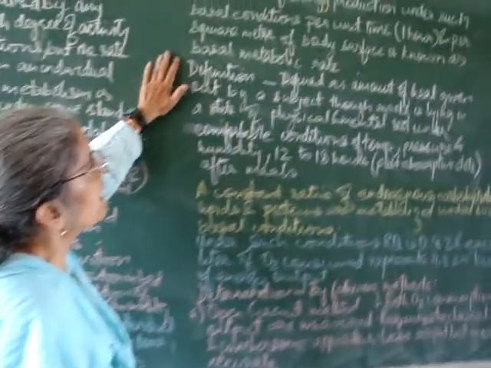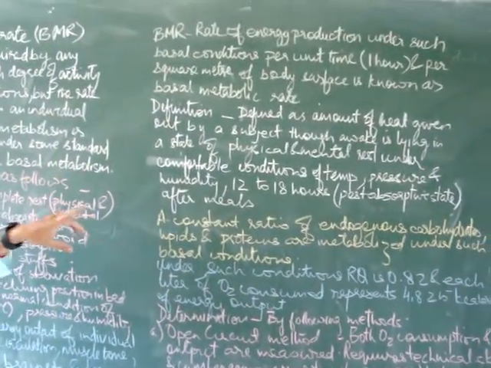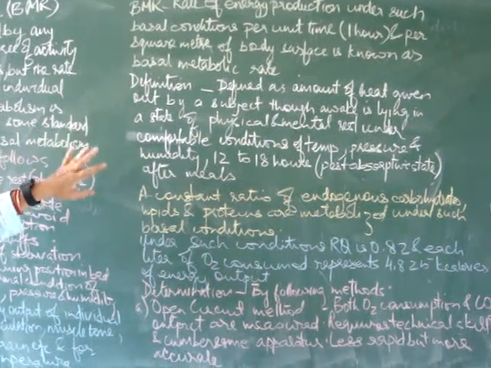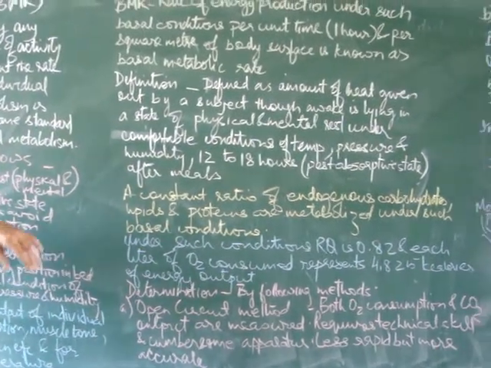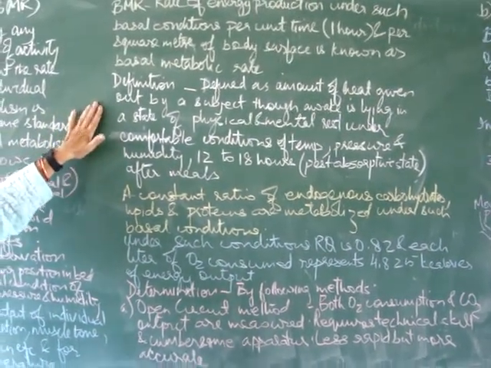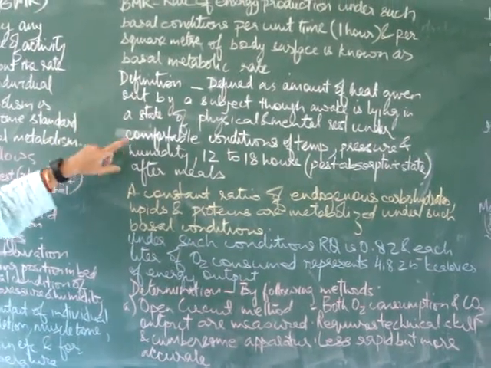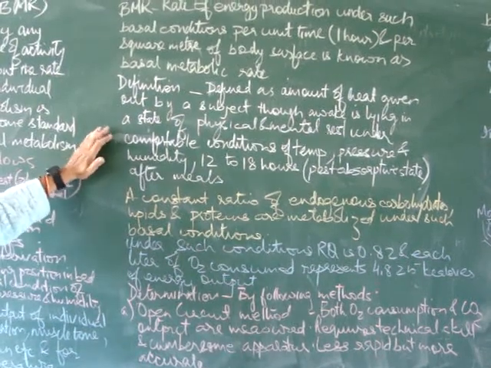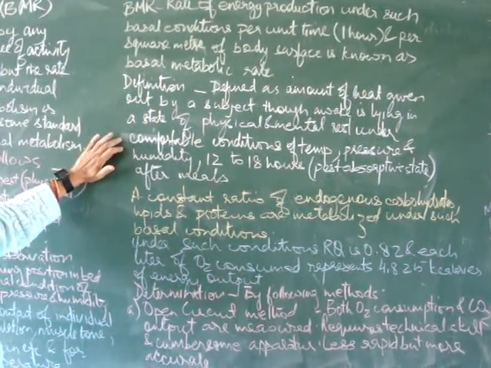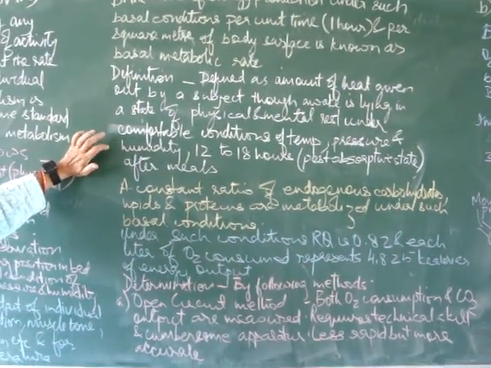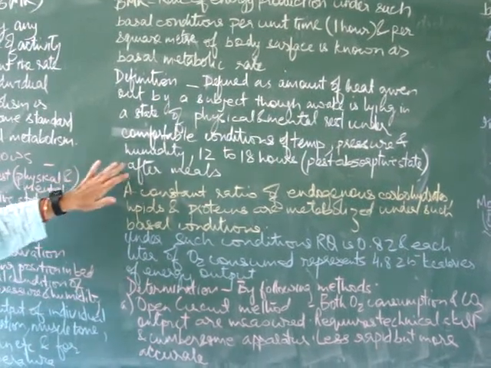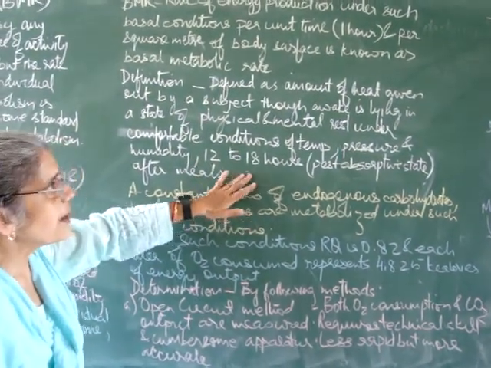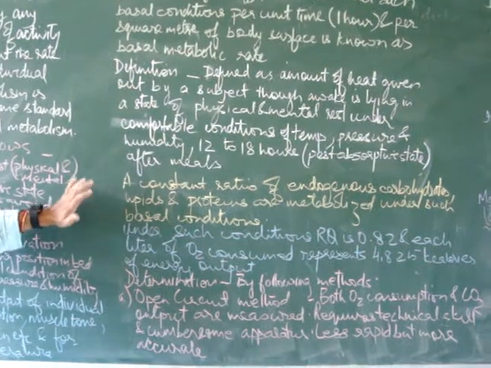So BMR is the rate of energy production under such basal conditions per unit time, in 1 hour and per square meter of the body surface area. So it is defined as the amount of heat given out by a subject, though awake but lying in a state of physical and mental rest under comfortable conditions of temperature, pressure and humidity, 12 to 18 hours post-absorptive state after meals.